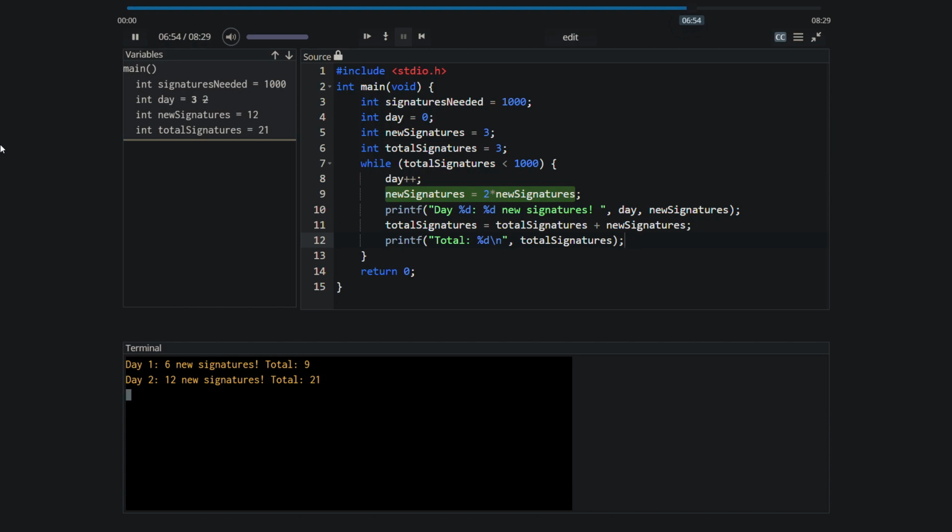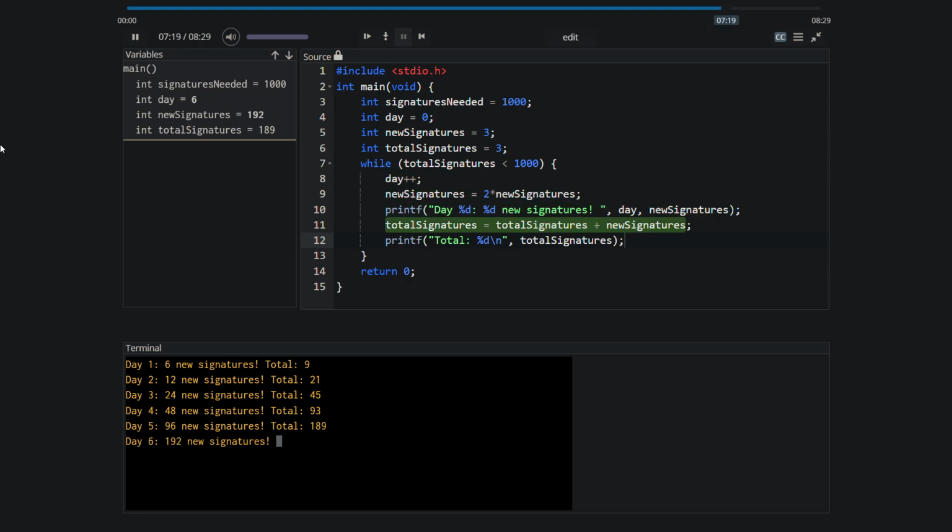Those 12 people who were recruited on the previous day go out and each find 2 people. So that gets us 24 new signatures on day 3 for a total of 45 signatures. And then it's day 4, 48 new signatures for a total of 93. It's day 5. We have 96 new signatures for a total of 189. Now it's day 6. We have 192 new signatures for a total of 381. We're getting up there. Now it's day 7, and we have 384 new signatures for a total of 765, almost there. It's day 8.